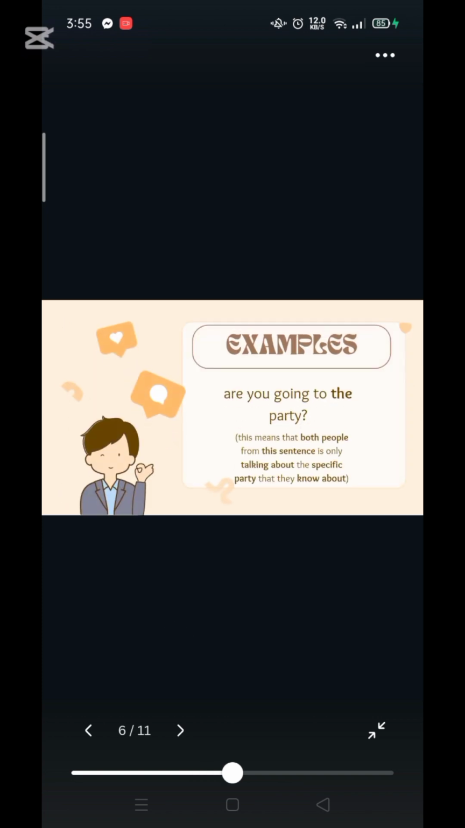We have an example here: are you going to the party? The article in this case is the word the, and this is a definite article because both the sender and the receiver know what the party is all about, when it will be held, and where it will be held. It is very specific and they all know about it.